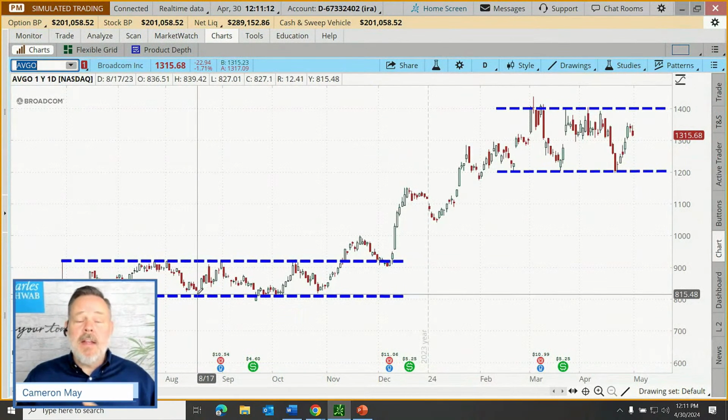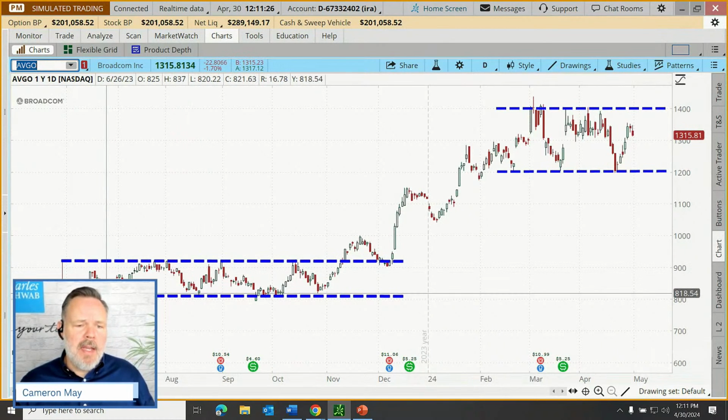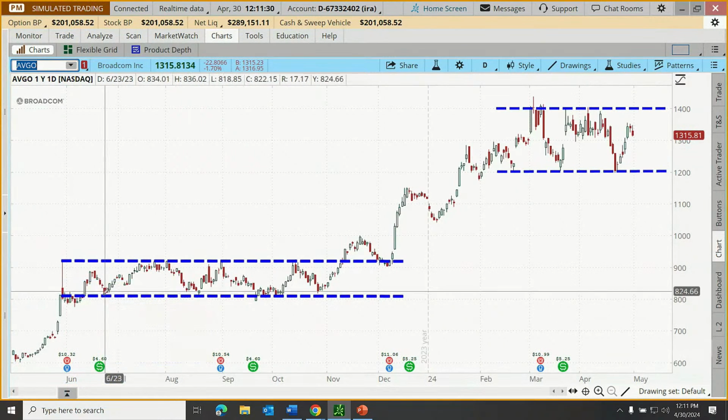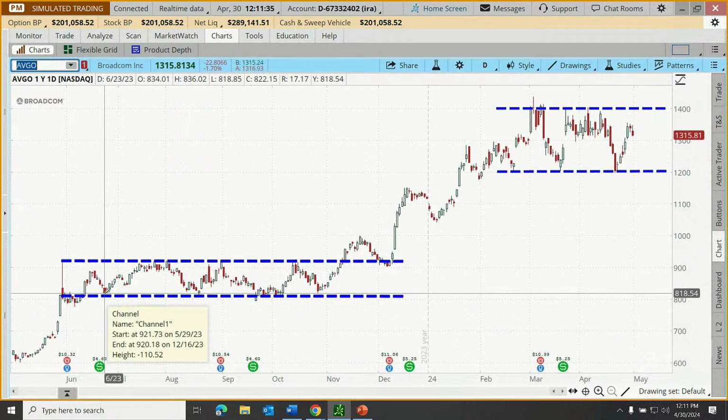resistance. A second concept is that the more touches the trader sees on a stock chart at what they anticipate to be an area of support or resistance, the more significant that is typically seen as being. So, for example, the very first time we got down to around $820, the trader might say, well, that's nice, but it's only been to this level maybe once or twice in the past. There hasn't really been a pattern established just yet.